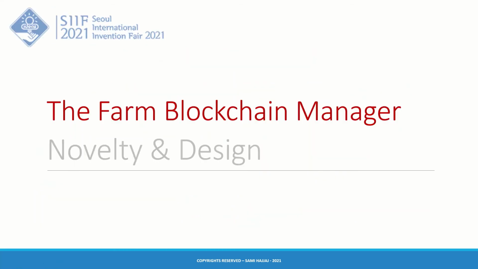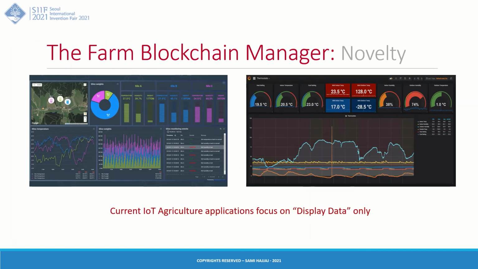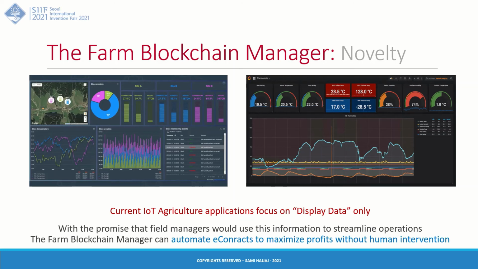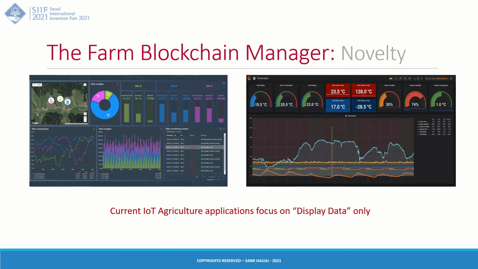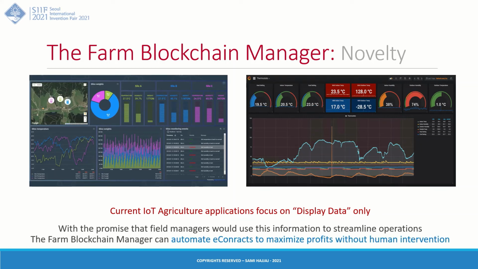Now, novelty and design. Current IoT applications focus entirely on displaying data only, and then they assume that the user would use this information to improve operation. The blockchain manager, on the other hand, can automate the whole process from the beginning until the end.